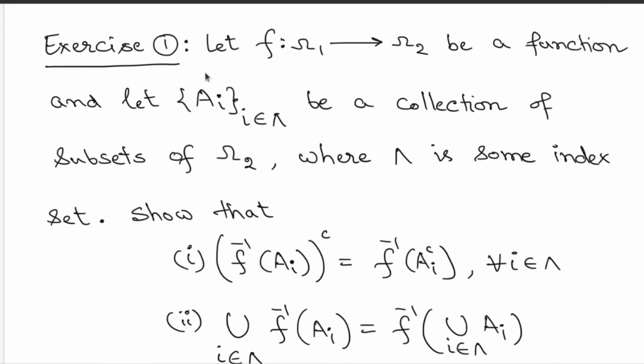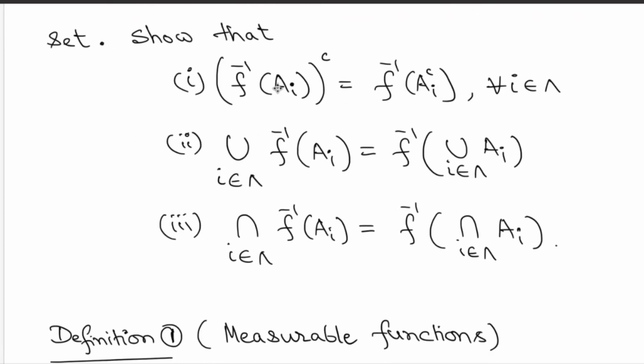So you are looking at a collection of subsets of omega 2. You are not associating any structure of any type. So the function is general, and the collection of sets is general. Now what we are discussing are properties of the pre-images of the sets A_i under the function f. So what are the properties?